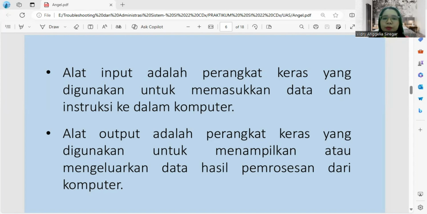Output device are hardware device used to display or output processed data from a computer. Example, monitor for displaying text, image and video, printer for printing document, speaker for producing sound or audio, and projector for displaying image or video on a large screen.